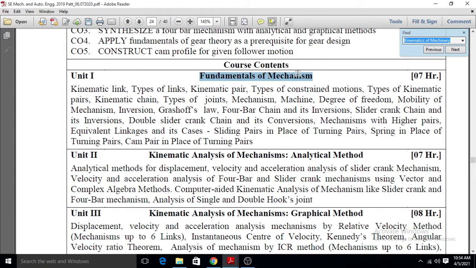The name of the first unit is Fundamentals of the Mechanism, and it will consist of these topics: kinematic links, types of links, kinematic pair, what is meant by kinematic pair, types of constrained motion, types of kinematic pair, what is a kinematic chain, types of joints, what are the various types of joints present in a mechanism, what is meant by mechanism, what is meant by machine, degree of freedom, what is meant by degree of freedom, mobility of the mechanism, inversion of the mechanism, Grashof's law,